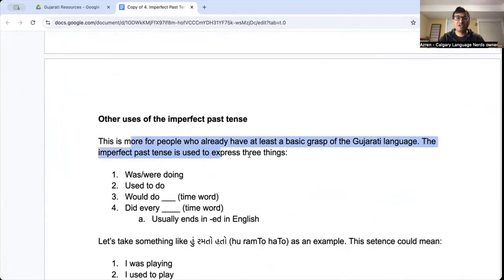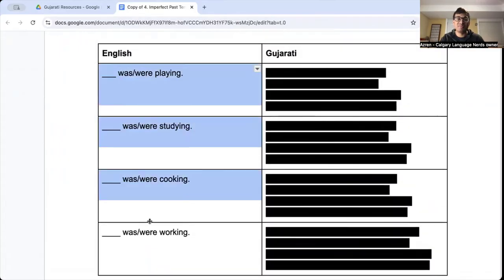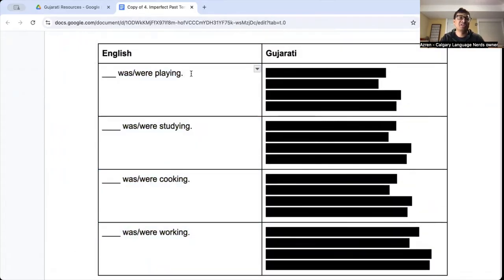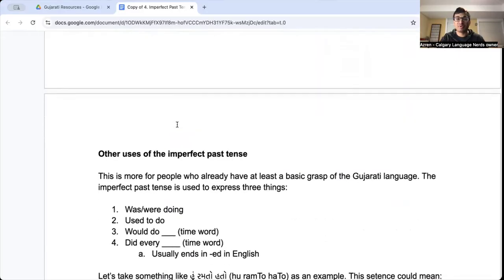Now, this is more for people who already have at least a basic grasp of the Gujarati language. If you really don't and you can't really have conversations, you're really, really beginner, you can kind of stop watching in a way and just stick with this for the time being. This is going to get you very, very far. You can probably get to an intermediate level without really worrying about too much more. Okay. But if you do have a basic grasp, we can go a little deeper.